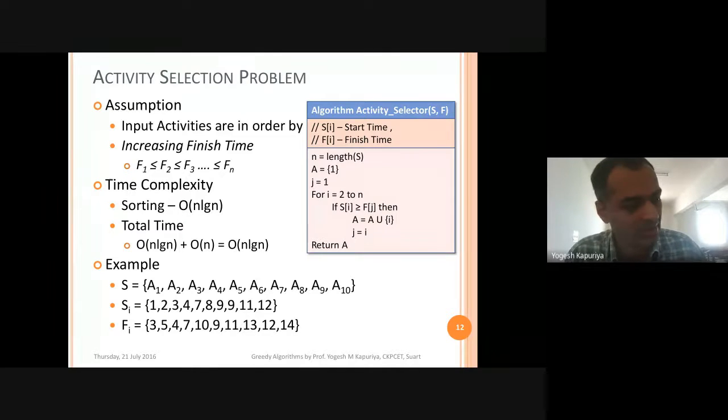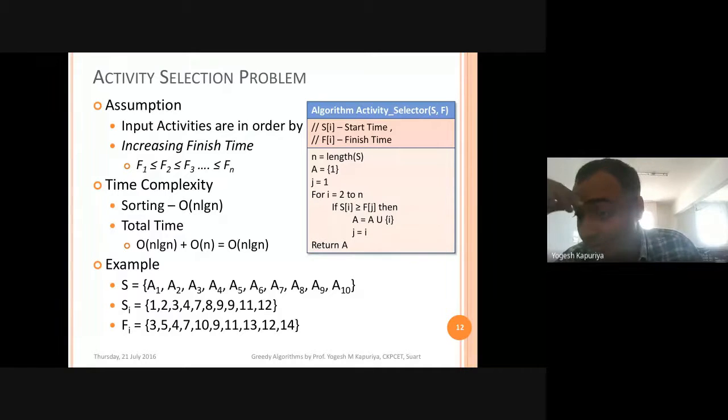So another option is that you sort on start time. Then what will happen? If you sort the activities on start time, that means first come, first served. Let's say one activity starts at time unit 8, but it may be of a longer period, let's say it takes 8 hours to finish.